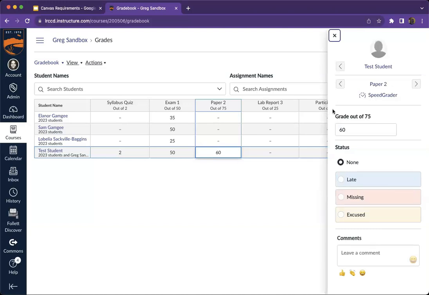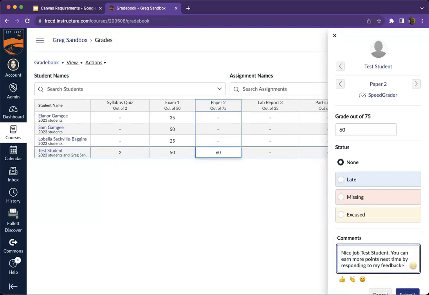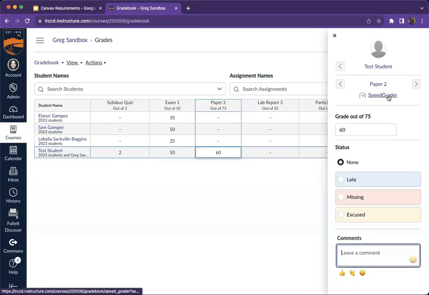It's got this student's name, the name of the assignment, of course, the score. I can mark it as late or whatever I want to. I can also leave a comment here. So here's where I can add some comments. I've got the ability to add emojis if I wanted to. I'm actually going to cut that, but instead go to the SpeedGrader. And the SpeedGrader allows me to do an additional item here. So I'll go to SpeedGrader.